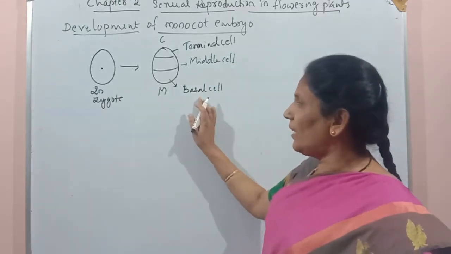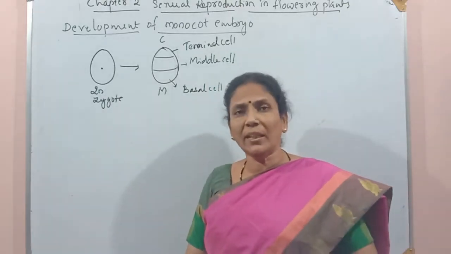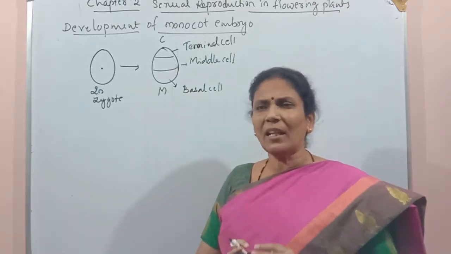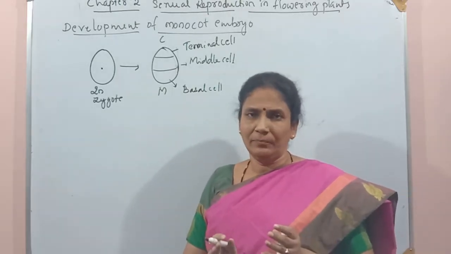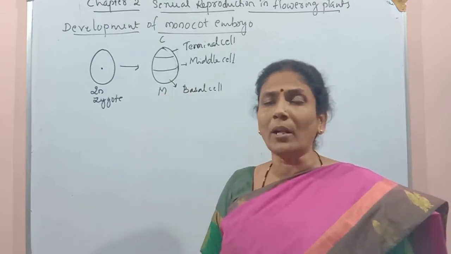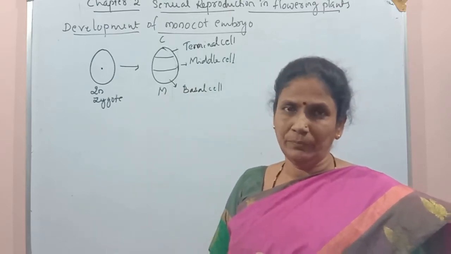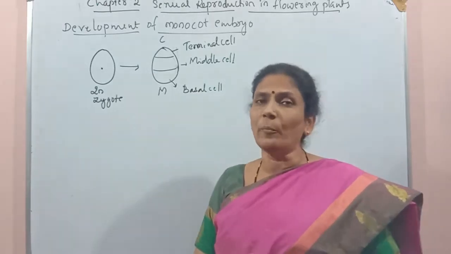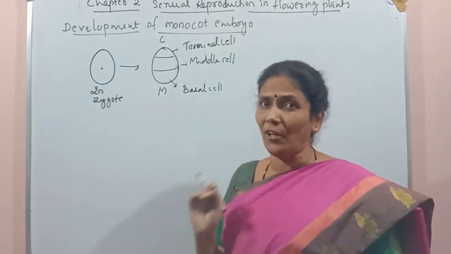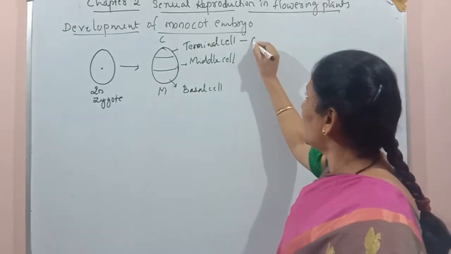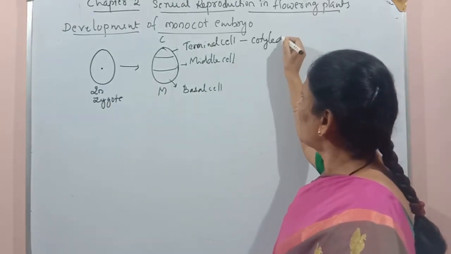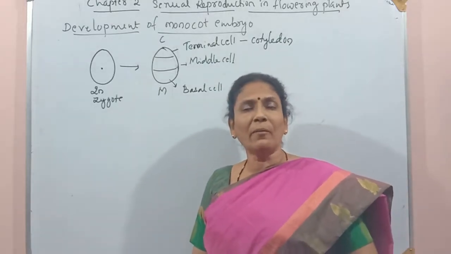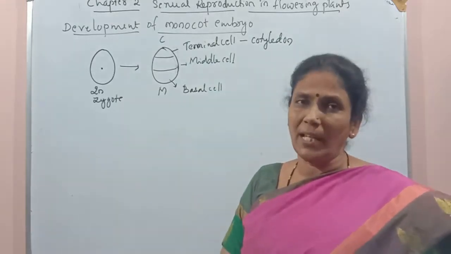The basal cell is not going to do anything in monocot embryo. It only enlarges a little bit in size, but does not contribute any part to the embryo. In the same way, the terminal cell contributes only to the formation of cotyledon. No other parts of the embryo develop from this cell.